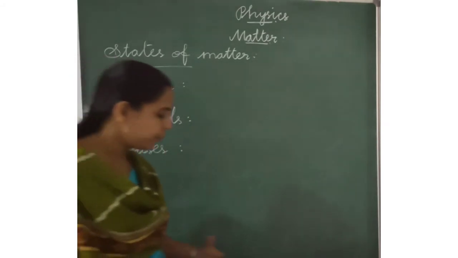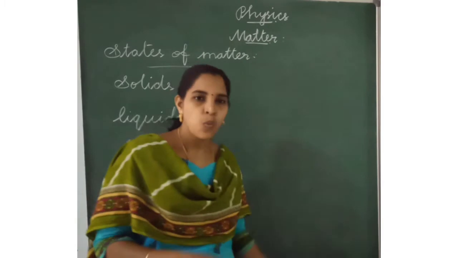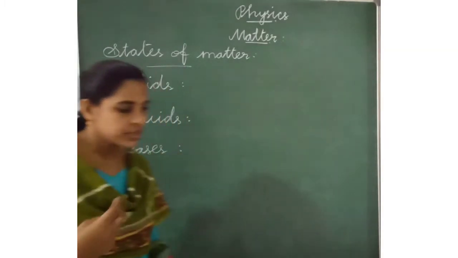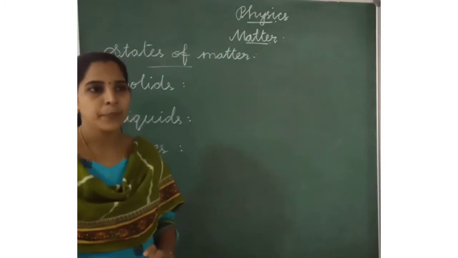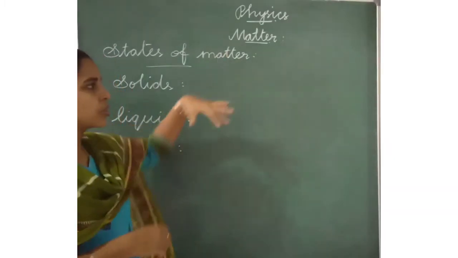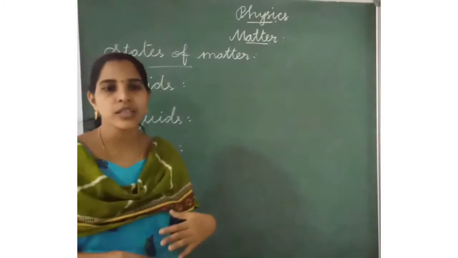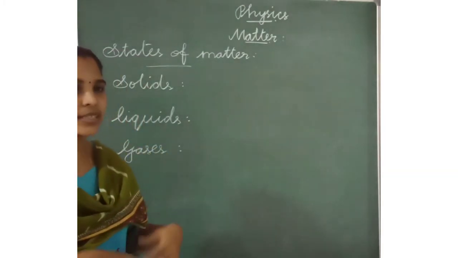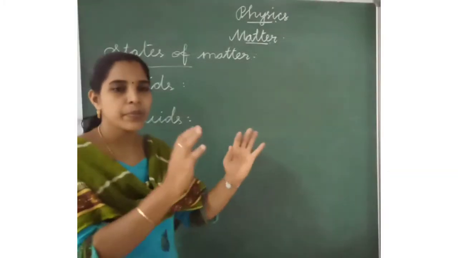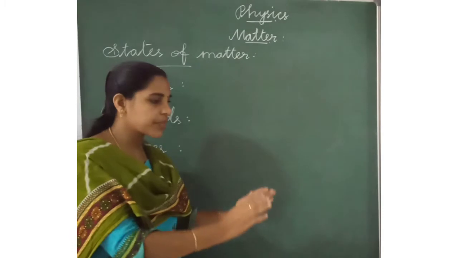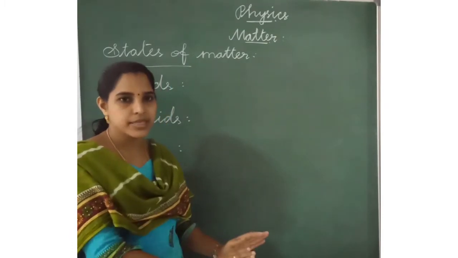For example, duster, water bottle, table, chair, rubber ball, board. These are the solids. They cannot flow. They will stay in one place. When we keep a solid in a place, it will stay.